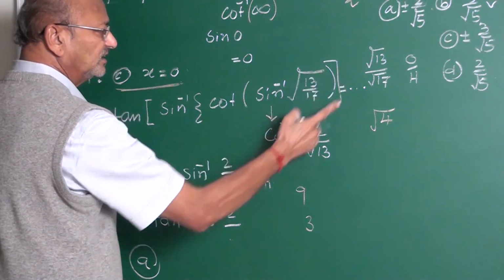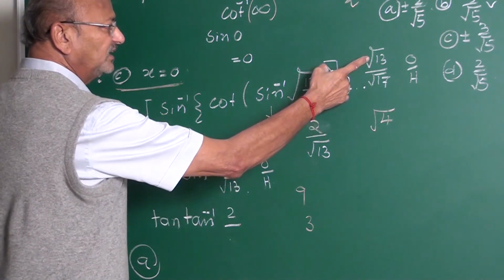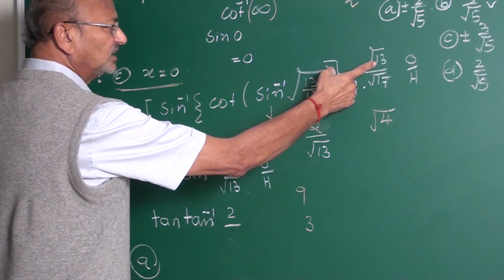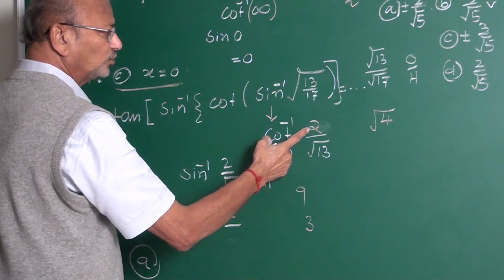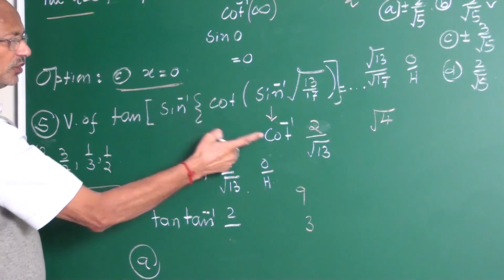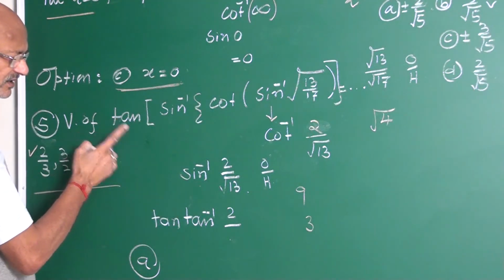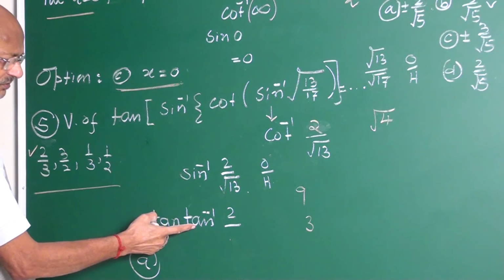What is the opposite side? Root 13. How to find it? Square minus square: 17 minus 13 is 4. Square root of 4 is 2. So 2 by root 13. Sine inverse of cot inverse is the number itself. Then you have tan. Convert from sine inverse to tan inverse.